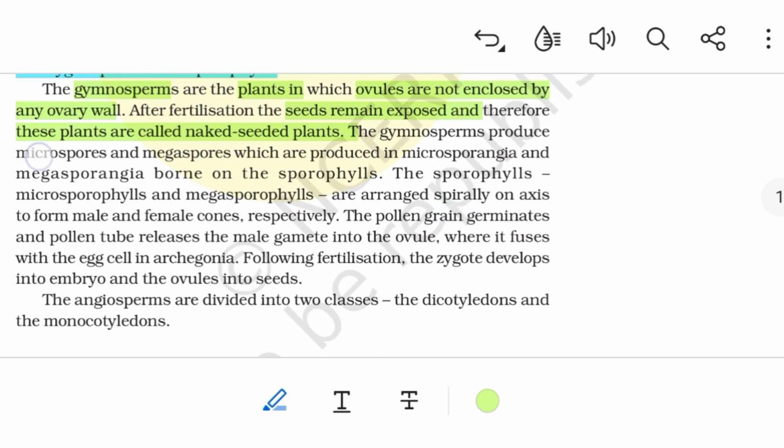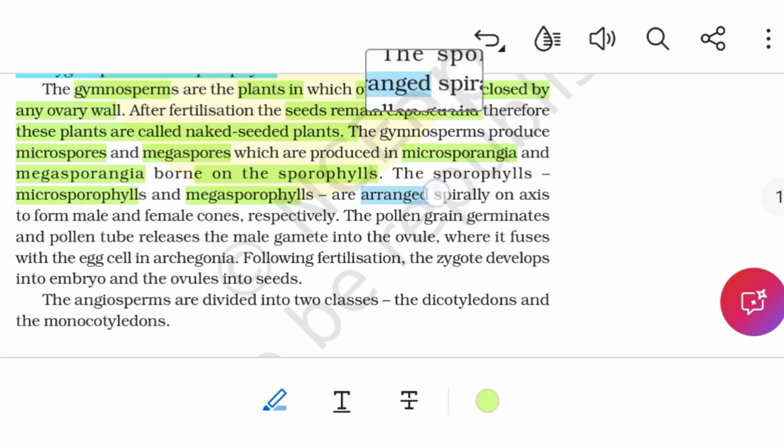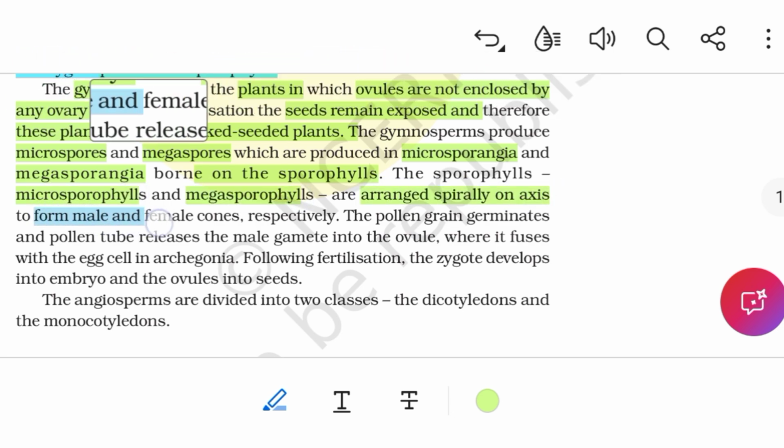The gymnosperms produce microspores and megaspores, which are produced in microsporangia and megasporangia, borne on the sporophylls. The sporophylls, microsporophylls and megasporophylls are arranged spirally on axes to form male and female cones respectively.